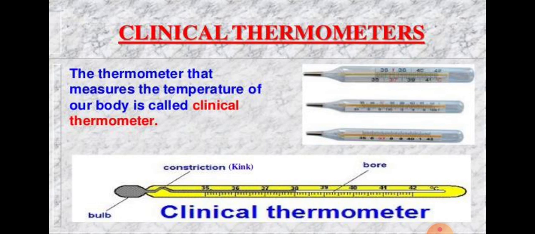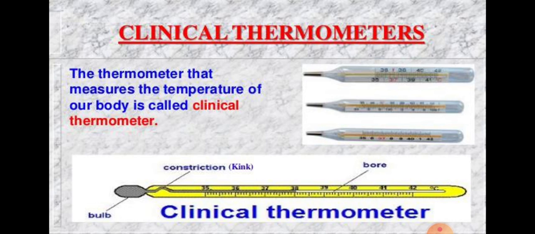Without giving a few jerks to the thermometer tube, this level of mercury can't be brought down. Okay, so this kink prevents the backflow of mercury into the thermometer bulb when the thermometer is removed from the mouth of the patient. It can't go back at all without giving a few jerks. It can't move.